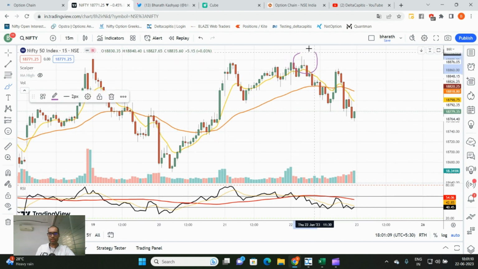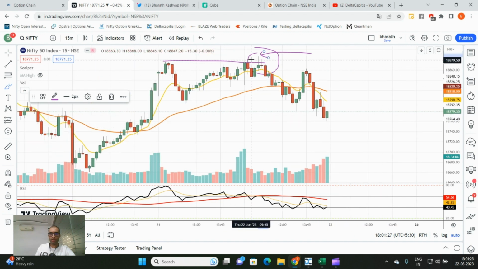These two candles, in terms of price action, matter because this was a resistance area sitting at 18,870. It broke out during that candle but could not sustain. Any resistance that breaks out during the market hours but doesn't sustain, and comes back and closes lower below the resistance area, is a warning. It happened once, and it happened a second time.